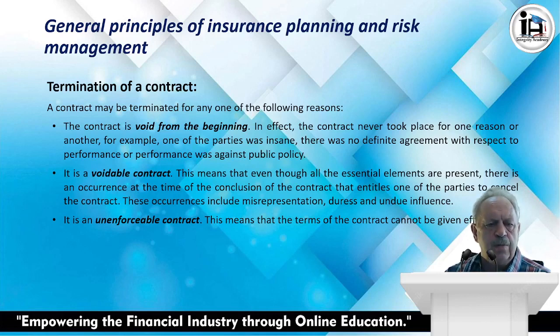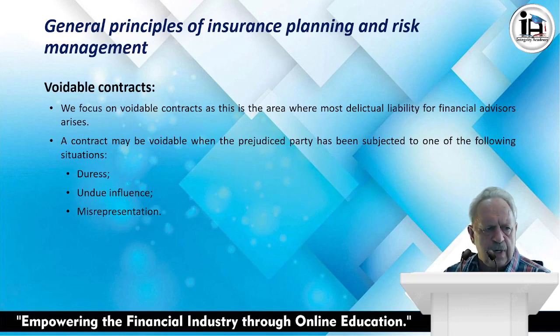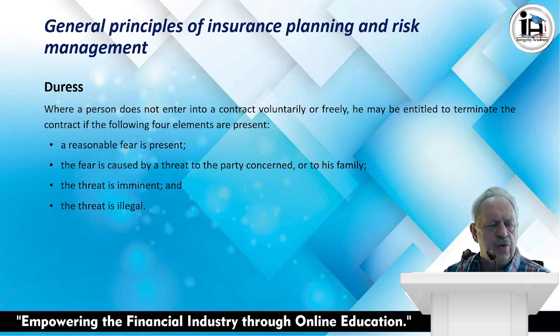This means that the terms of the contract cannot be given effect to, which means the contract is basically illegal and there's no basis to have a contract. Right, so voidable contracts, to summarize, is a contract that is entered into under duress, undue influence, and or misrepresentation.